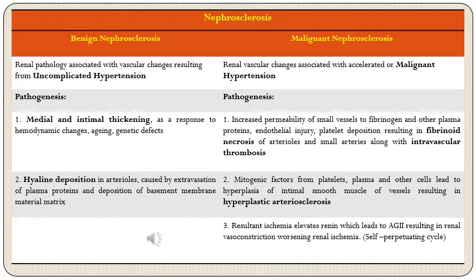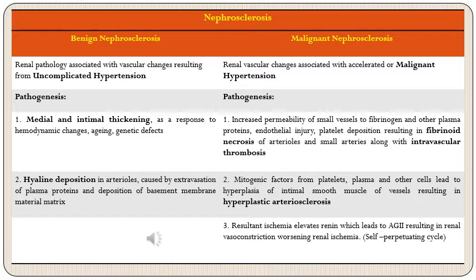Then the second, more widely recognized lesion would be hyperplastic arteriosclerosis, or simply onion skinning. This is because of release of mitogenic factors from platelets, plasma and other cells, which lead to hyperplasia of intimal smooth muscle cells of vessels, which appear as concentric rings around the vessels, called onion skinning or hyperplastic arteriosclerosis.